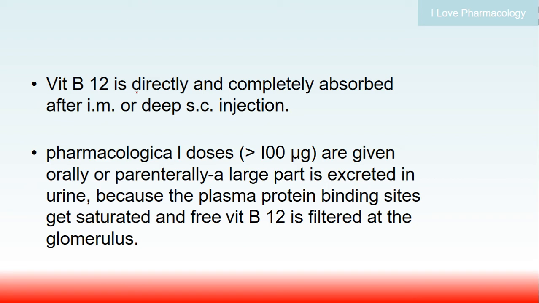Vitamin B12 is directly as well as completely absorbed after intramuscular as well as subcutaneous injections. And if you give pharmacological, higher doses, orally or parenterally, a large part of it will be excreted through urine because the plasma protein binding gets saturated. Once the plasma protein binding gets saturated, the free forms of vitamin B12 will be filtered at the glomerulus and lost through urine.